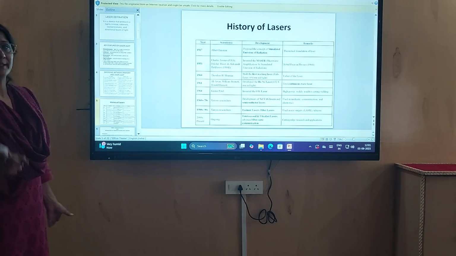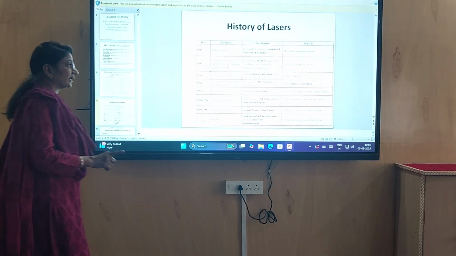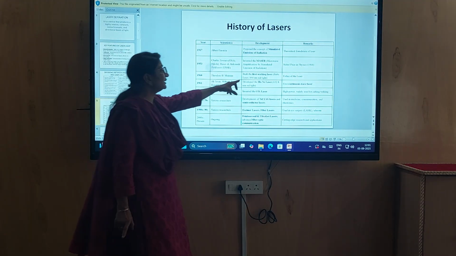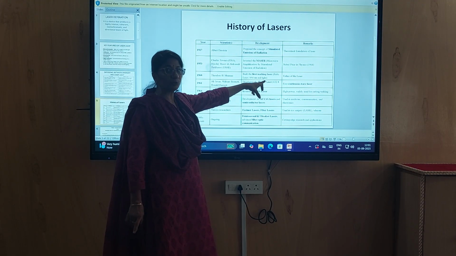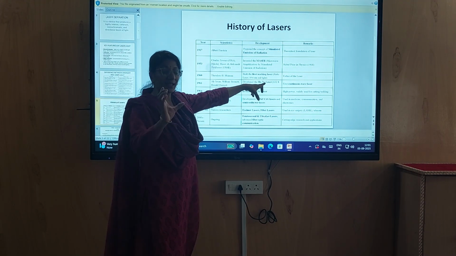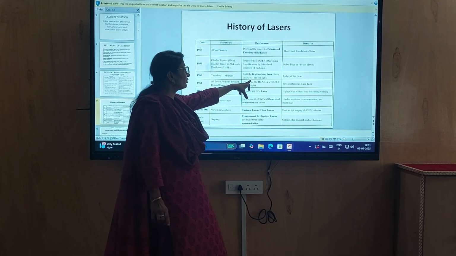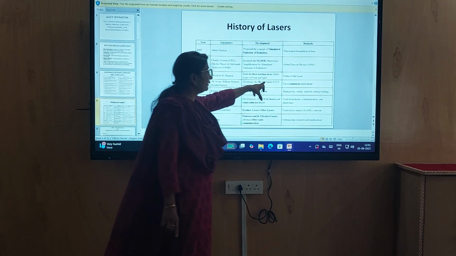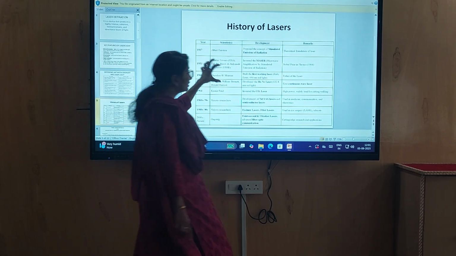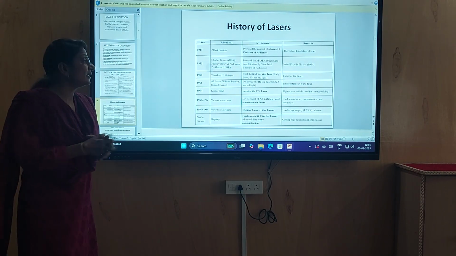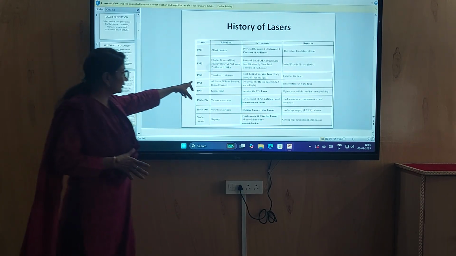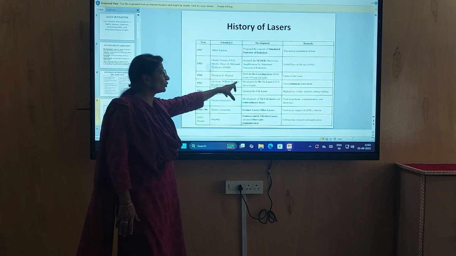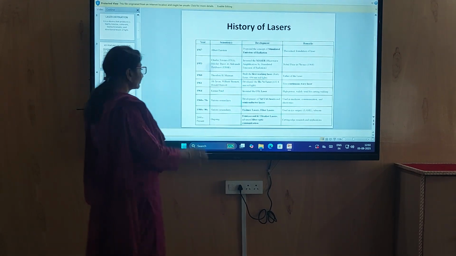Then in 1960, H. Maiman built the first working laser, the ruby laser, in which he produced red light. The color of the laser light was red, with a wavelength of 694 nanometer. This was the main starting of laser. The scientist Theodore H. Maiman was called the father of laser.